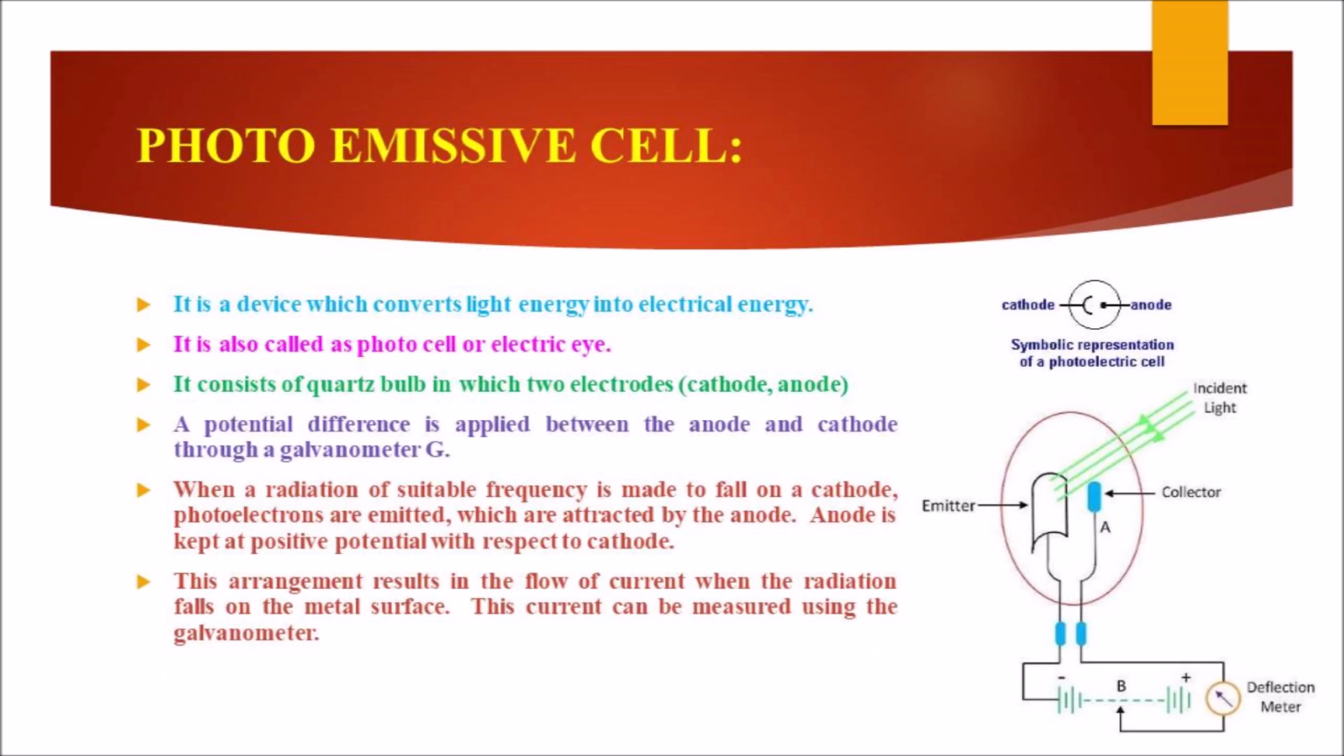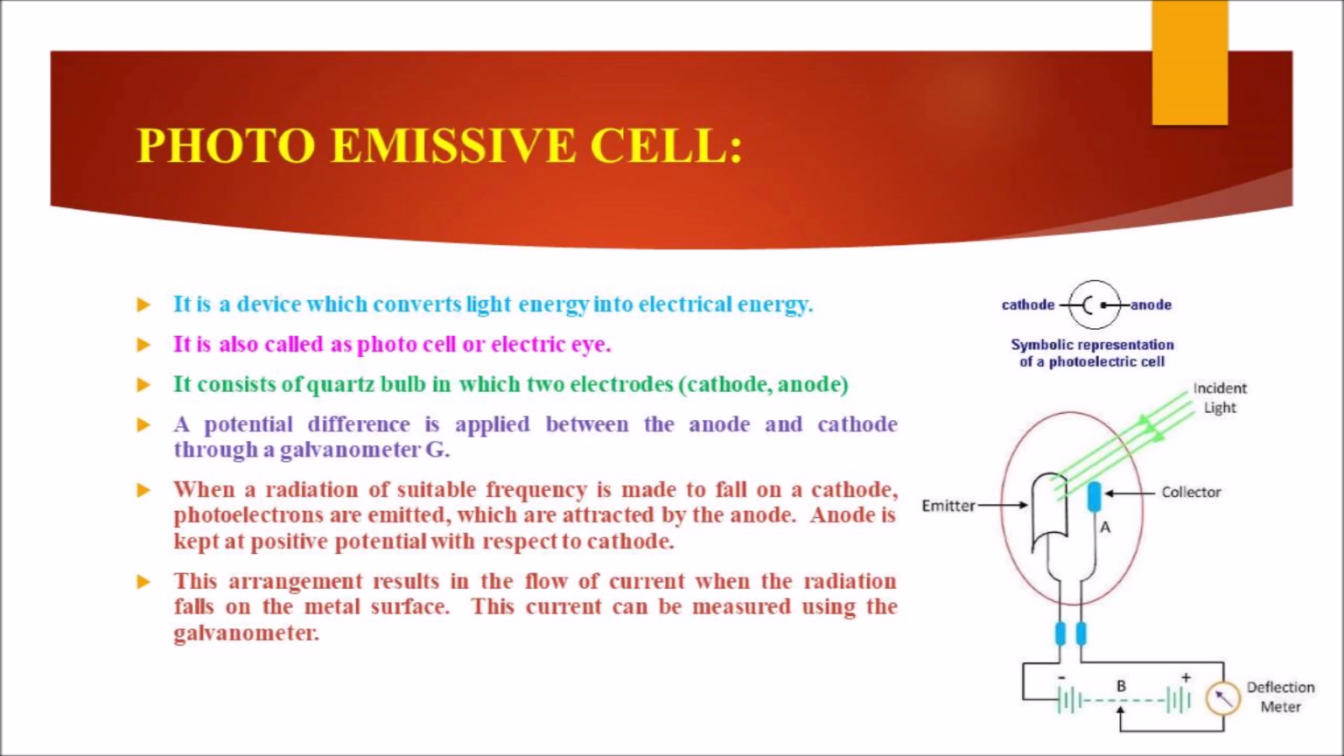The brief explanation of photoemissive cell. It is a device which converts light energy into electrical energy. It is also called a photocell or electric eye. It consists of a quartz bulb with two electrodes. The one is cathode and the other is anode. Cathode is nothing but the negative electrode. Anode is the positive electrode. Here, a potential difference is applied between the anode and the cathode through a galvanometer G.